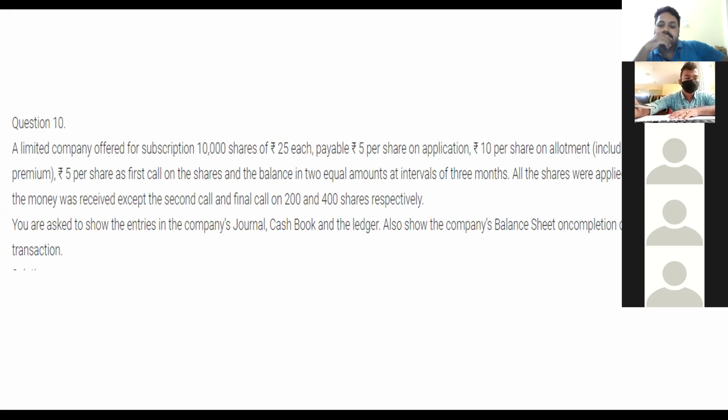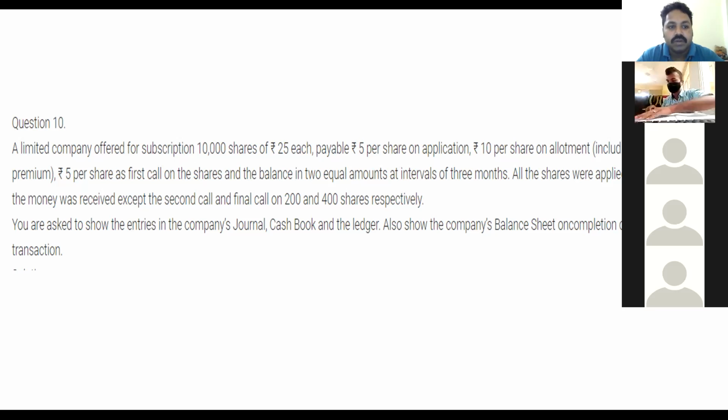So now, Uday and Gayatri, once again I am teaching the same problem. A limited company offered for subscription 10,000 shares of rupees 25 each. So 10,000 shares were issued by the company. Each share costs 25 rupees with a 5 rupees premium. How do you know that 5 rupees is premium? Because he has given 5 per share on application, 10 per share on allotment including 5 per share as premium, 5 per share as first call on the shares and the balance in 2 equal amounts.